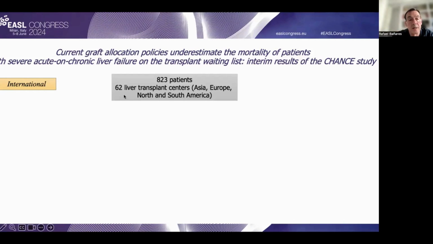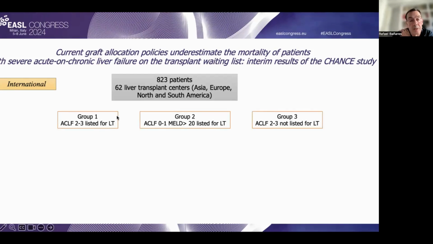This international study was performed in 62 liver transplant centers, recruiting more than 800 patients. The authors separated the sample into 3 different groups: patients with ACLF 2-3 listed for liver transplantation, patients with ACLF 2-3 not listed for liver transplantation, and patients without or with mild ACLF or MELD greater than 20 listed for liver transplantation. The first finding is that the mortality of patients not listed for transplantation suffering from acute-on-chronic liver failure is extremely high, confirming previously known results.